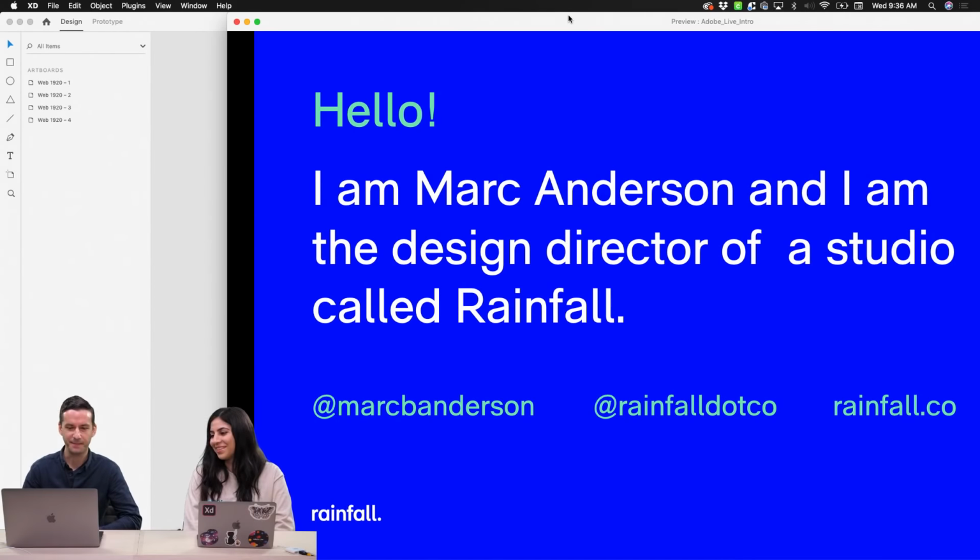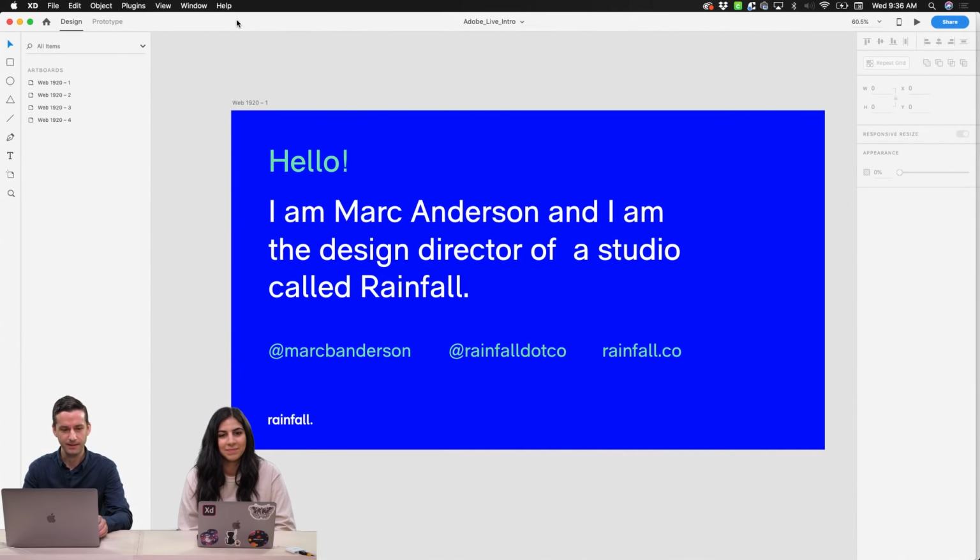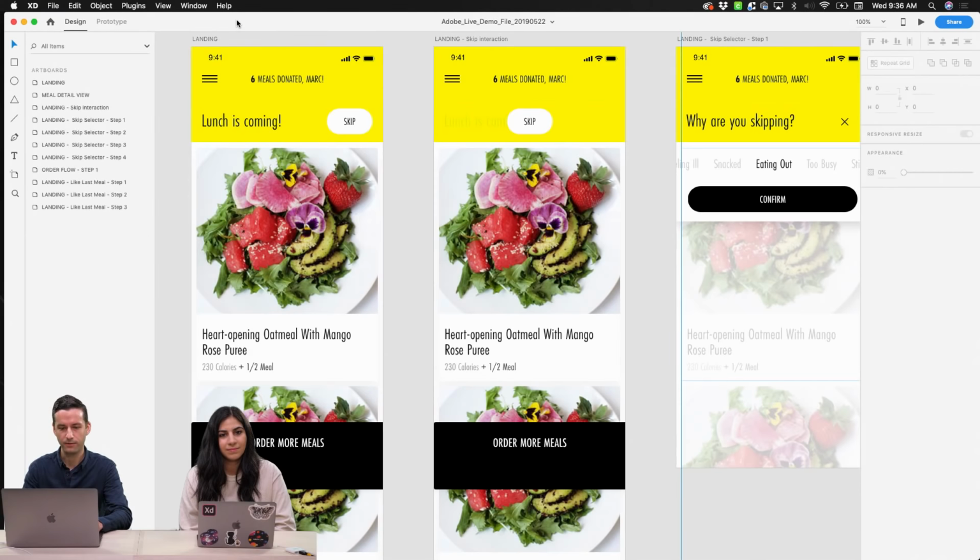Cool. That's awesome. So I'm going to close this out here, and I'm going to switch back over to our mobile app design. So we worked on this a little bit yesterday. Anyone who's returning kind of understands what we're looking at here. There's a little bit of evolution, in that I was tightening up the design after we went off the air yesterday, so that we have a little bit more of a complete thought that we can work from at this point. So this is the landing experience of the mobile app.